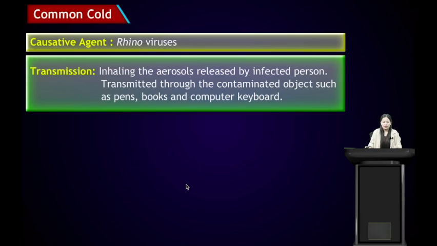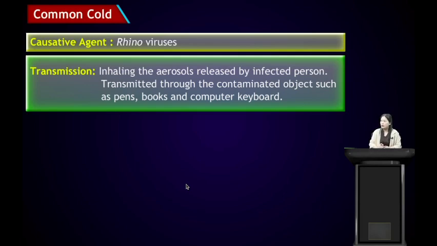Transmission: it can be transmitted by inhaling the aerosols released by an infected person, or through contaminated objects such as pens, books, and computer keyboard. So this common cold can be transmitted from one person to another through aerosols. When we sneeze or cough, the aerosols released by the infected person, when inhaled by a healthy person, will make them sick too.